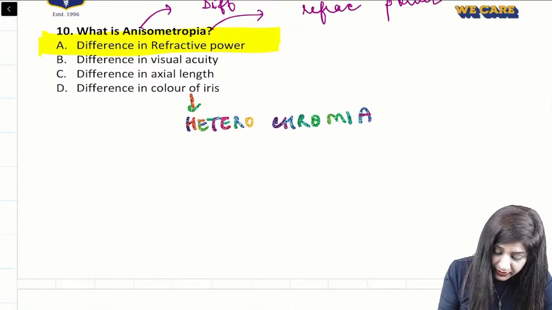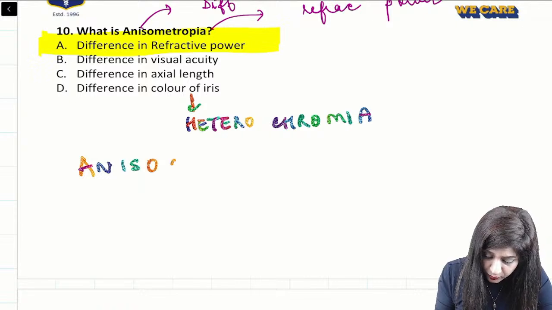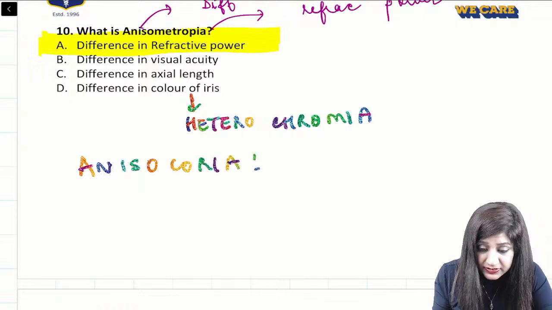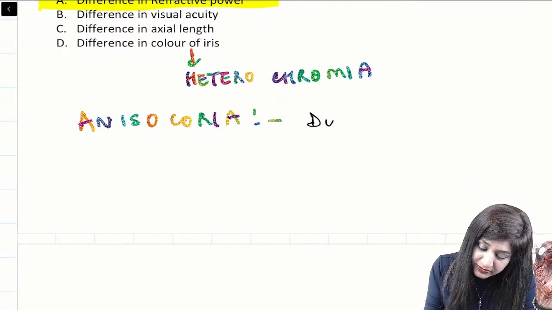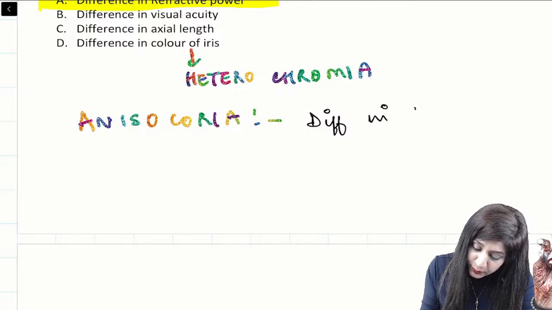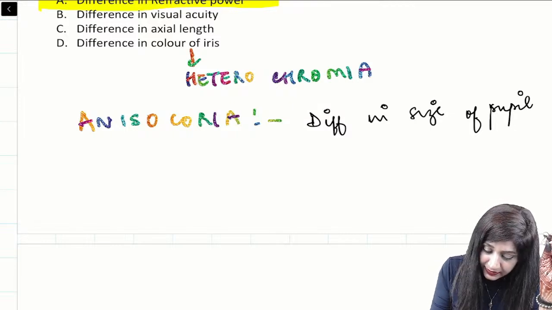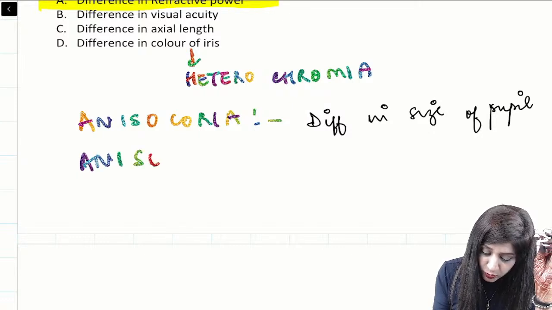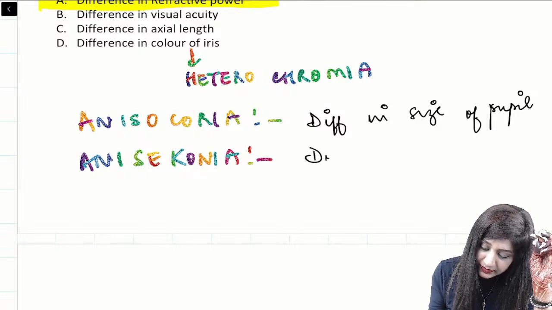Then one is anisocoria. While color of the iris being different is called heterochromia, anisocoria will be the difference in the size of the pupil. Difference in the size of the pupil of the two eyes is called anisocoria. And another thing is aniseikonia. Aniseikonia will be the difference in the size of the image.